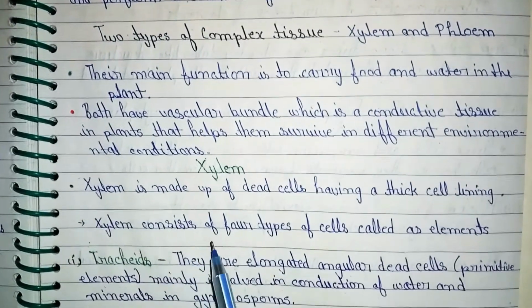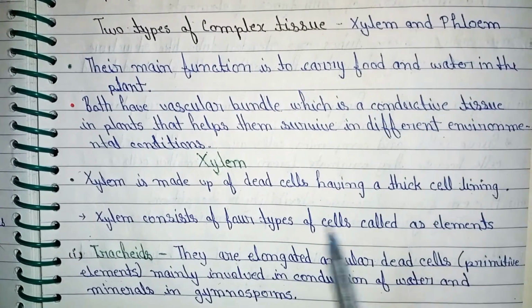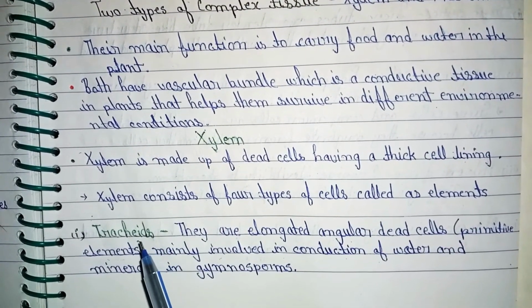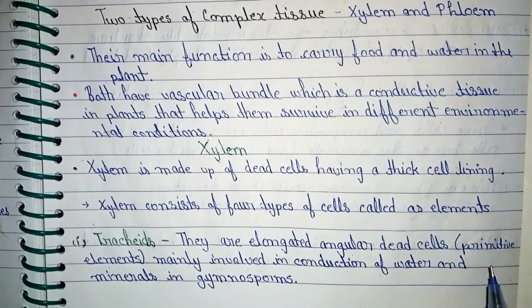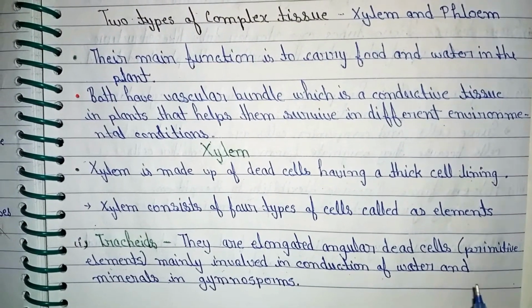Xylem. Xylem is made of dead cells having a thick cell lining. Xylem consists of four types of cells called elements. Tracheids. They are elongated angular dead cells, primitive elements mainly involved in conduction of water and minerals in gymnosperms.